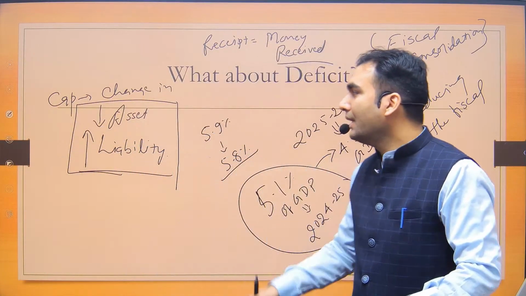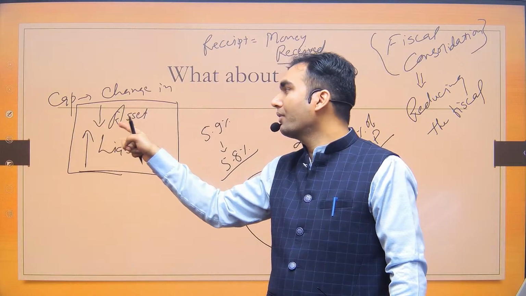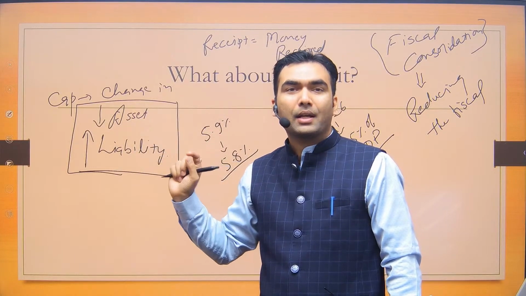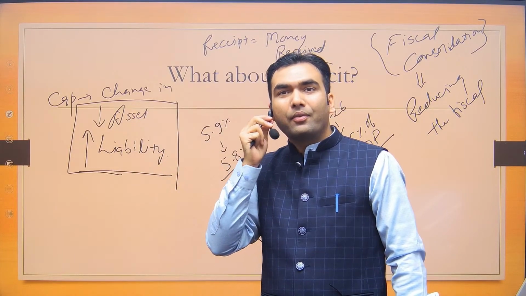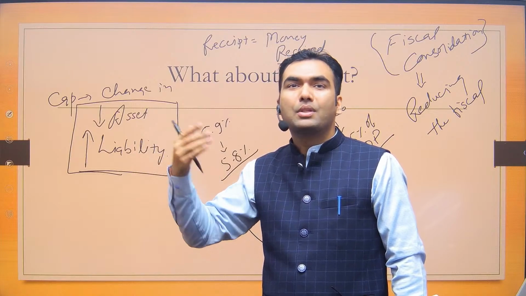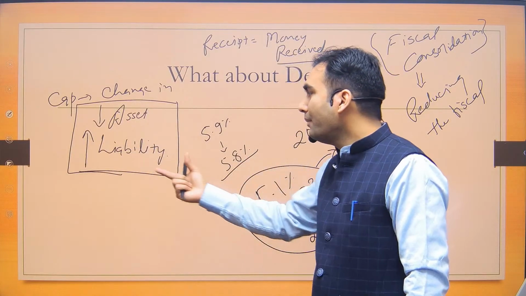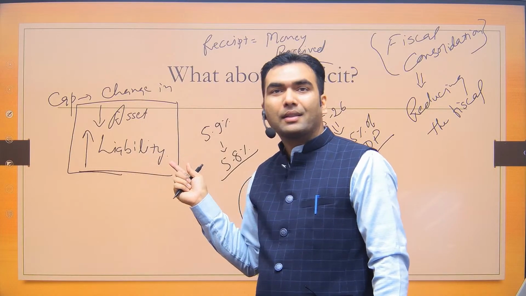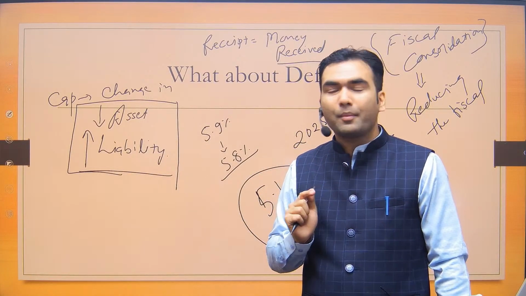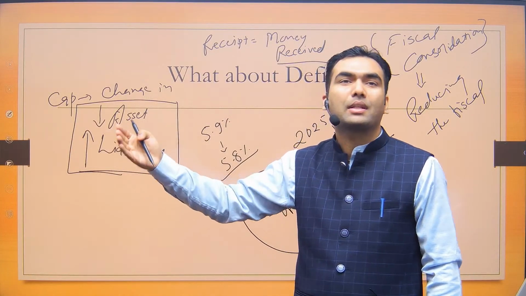If you are selling a lot of asset, a lot of reduction in your asset column, that is also not good, because if asset is reducing, your future income is going to be jeopardized. At the same time, if you are taking too much of loan, that is also not good, because too much of loan ultimately future generation have to pay.